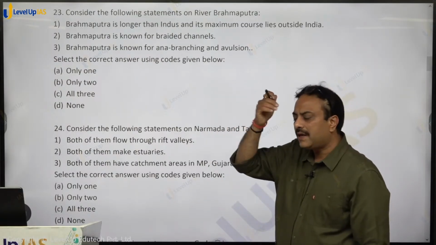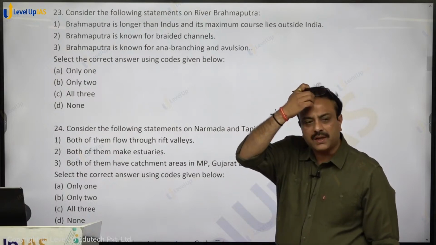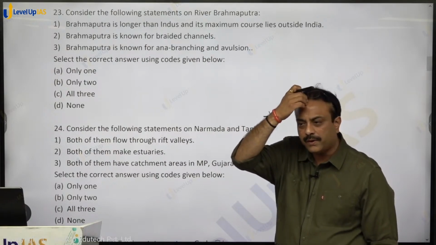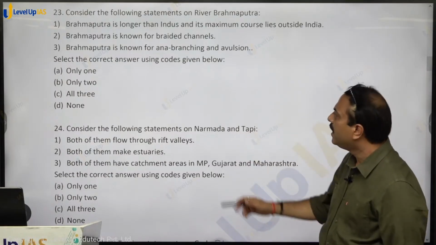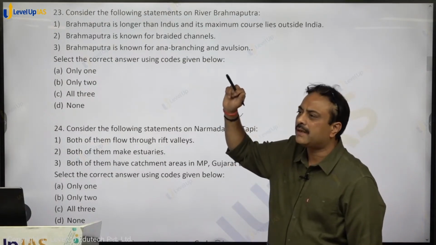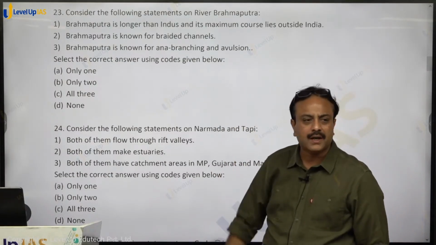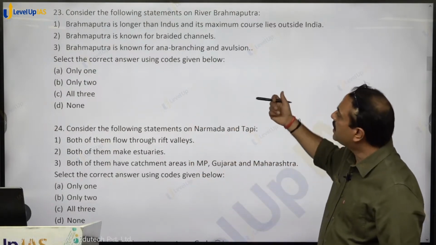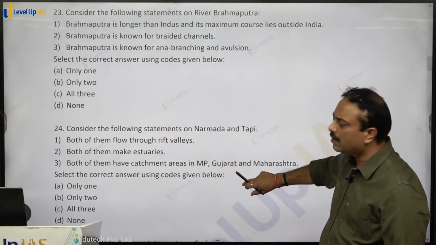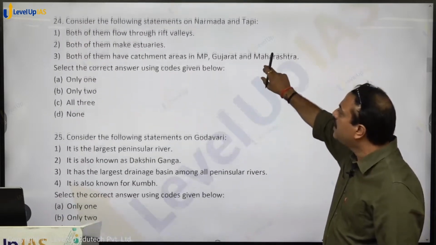Due to avulsion, every year we get devastating Assam floods. Assam floods is a known phenomenon in India. Every year after monsoon, late monsoon, you will get Assam floods. Inner branching is the reason for the formation of Majuli Island, the largest riverine island of the world. That is because of this only. So all the three statements hold correct. All three, option C, C for cat, shall be the right answer.